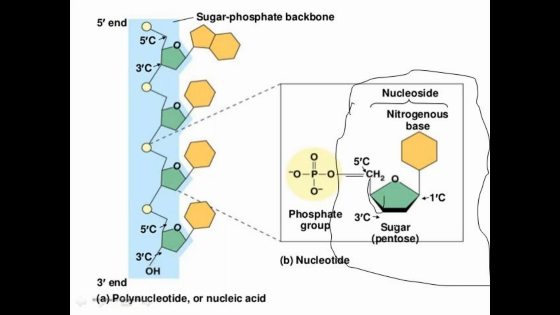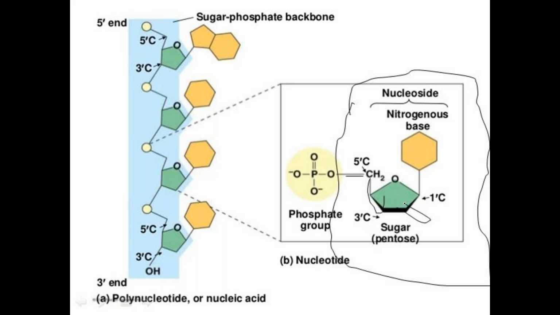Puckering of sugar residues means that the pentose ring can be puckered in two basic conformations. Here this is the sugar unit, and it exists in a non-planar conformation. This non-planar conformation is called puckering.